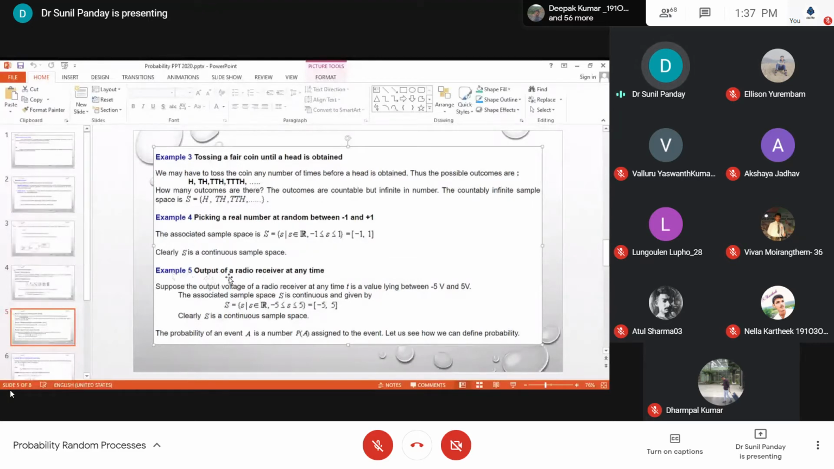Now another example is the output of a radio receiver at any time. Suppose the output voltage of a radio receiver at any time t has a value lying between -5 and 5, and the associated sample space, as it is continuous, is given by this. The probability of an event A is the number P(A) assigned to the event. So clearly this is also an uncountable sample space, and in this case the classical definition of probability will not work.